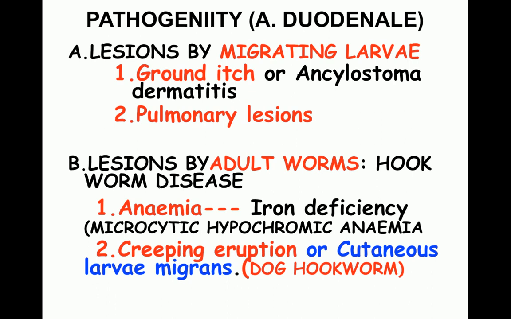The next important part of this topic is pathogenicity or disease produced by Ancylostoma duodenale. So the lesions are produced by the migrating larvae, and that is ground itch. And the second lesion is pulmonary lesions, because when it is present in the lung, it is going to produce pulmonary lesions. When it enters the human being, it is going to produce ground itch or ancylostoma dermatitis. Then we have lesions produced by adult worm. Very important. Number one is anemia, that is iron deficiency anemia, or the other name for which is microcytic hypochromic anemia. And second, the dog hookworm is going to produce creeping eruption or cutaneous larva migrans in human beings.